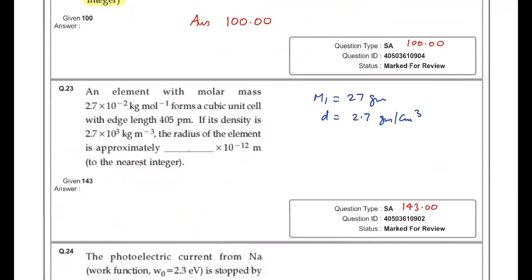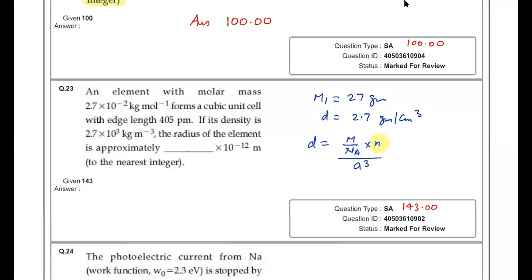The radius of the element is approximately into 10 to the power minus 12 meters. And again, you have to write the answer to the nearest integer. So apply the formula for density here. So density is m by Na into effective number of atoms by a cube. Here small n is effective number of atoms. With this, we'll predict whether it is simple cubic, body-centered cubic, or face-centered cubic arrangement. And then we'll be able to relate the radius with the edge length.